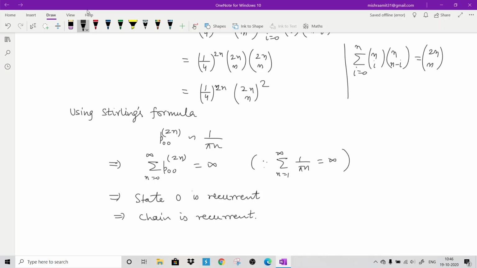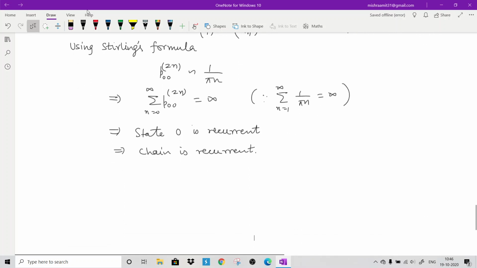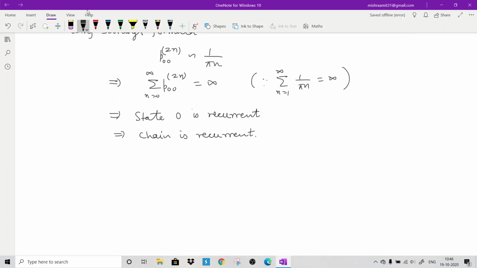That is, if you start from state 0, the process will end in state 0 infinitely many times. So this chain is recurrent because the chain is irreducible. Every state is communicable to any other state. So the chain is recurrent. Now we have seen that in one dimension the chain is recurrent, and in two dimensions the chain is recurrent. So I must remark here.